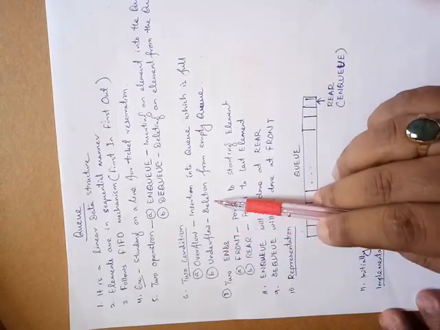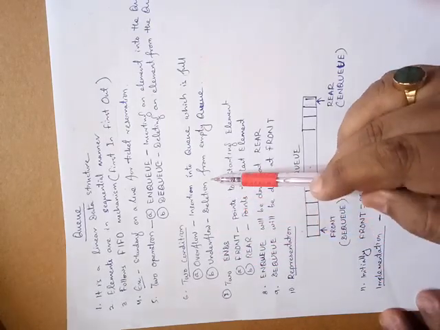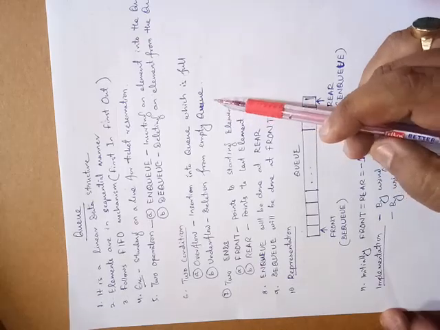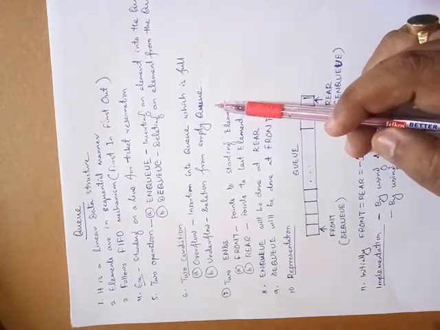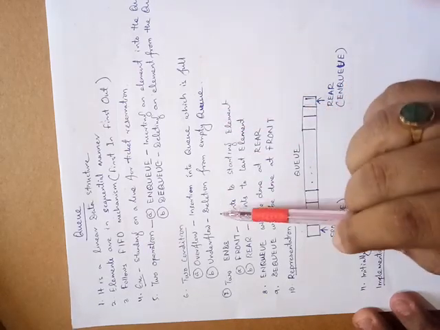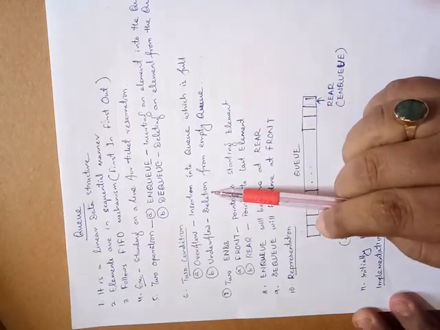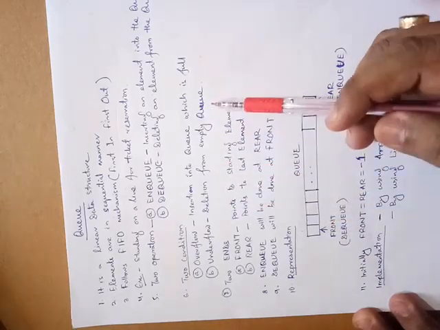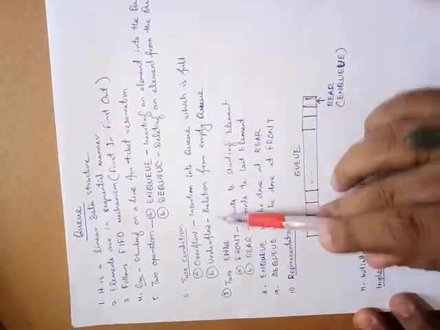Underflow condition means deletion from an empty queue. When the queue is empty, you cannot delete an element because there is no element in the queue. That is the underflow condition.